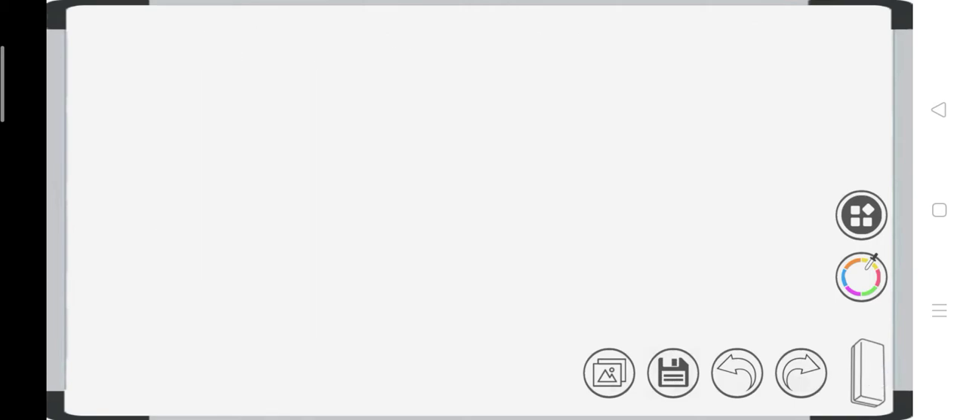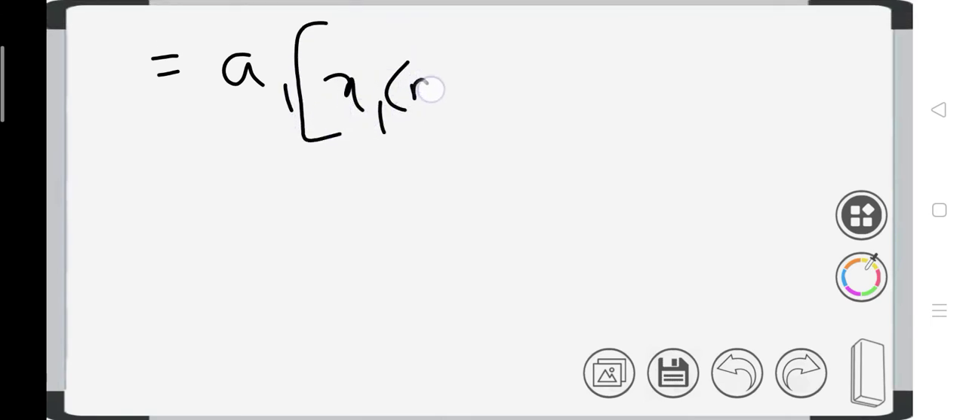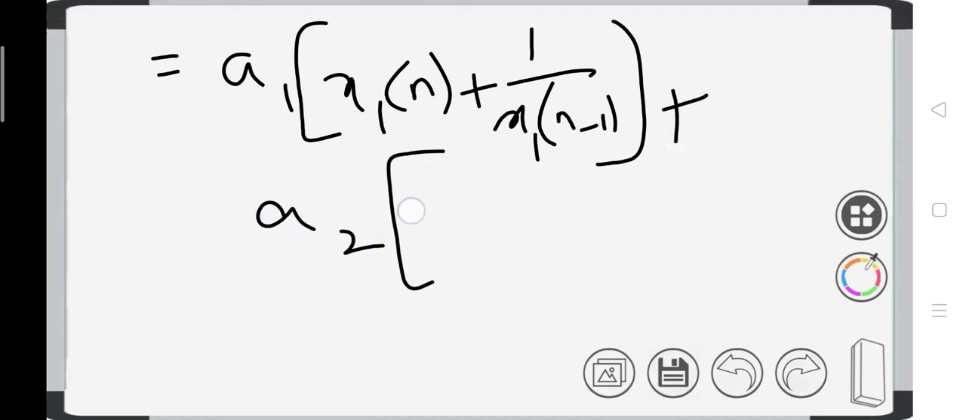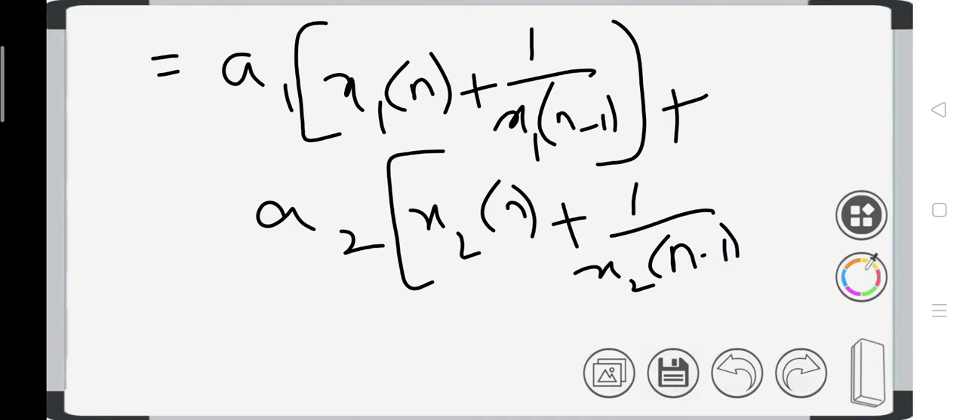Next step, a1 into y1 of n. The question gives the system y of n, so since we have y1, we have to put x1 of n. The given system is y of n equals x of n plus 1 by x of n minus 1. So y1 of n is x1 of n plus 1 by x1 of n minus 1, plus a2 into x2 of n plus 1 by x2 of n minus 1. So this is the RHS we have derived.